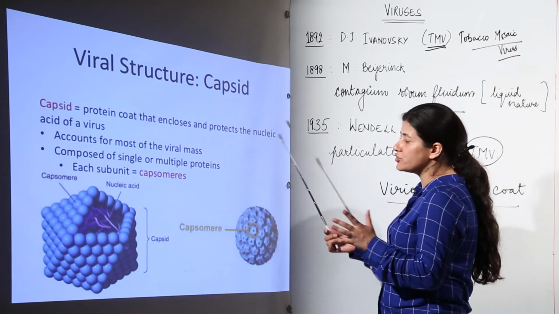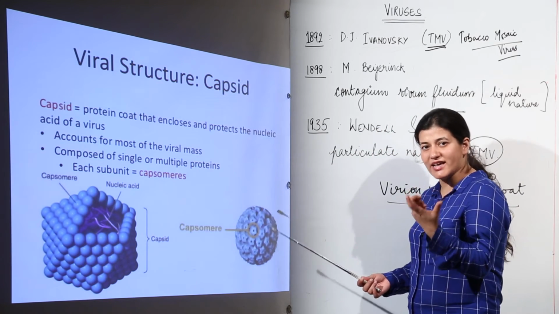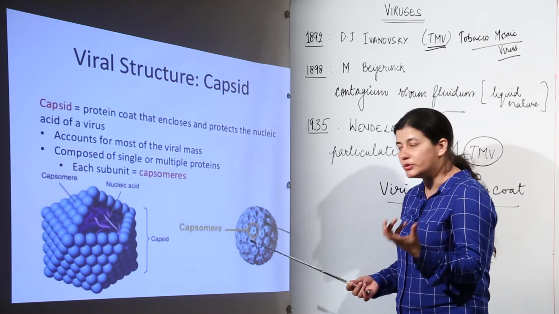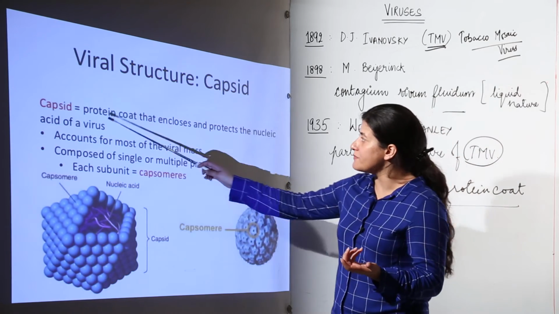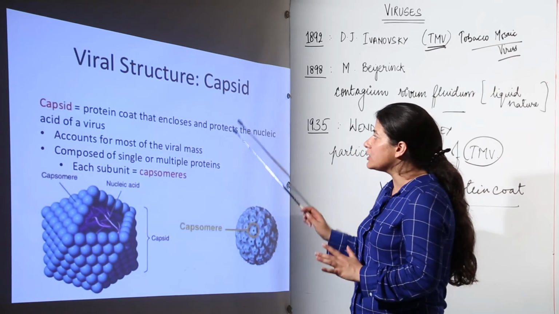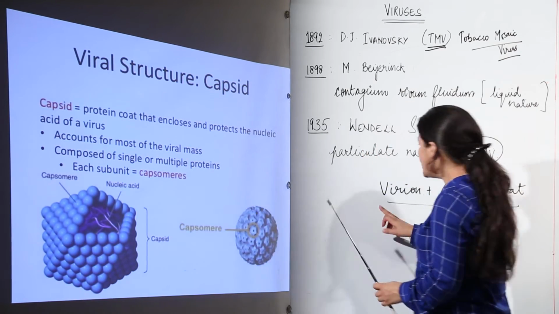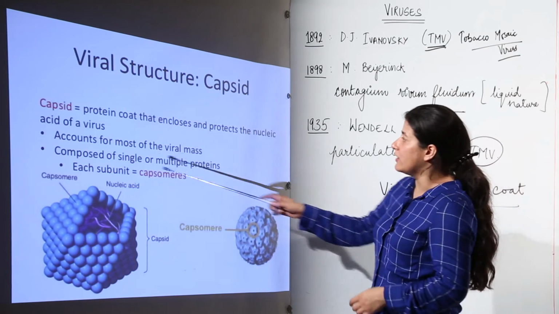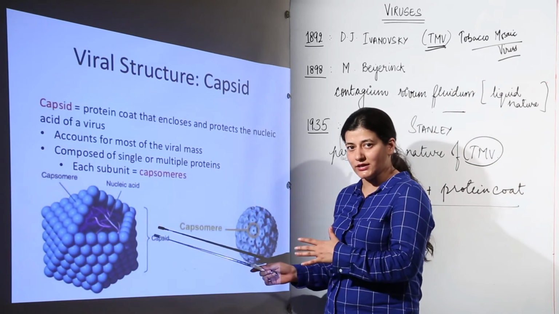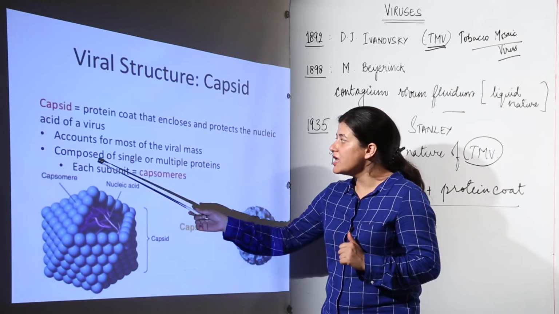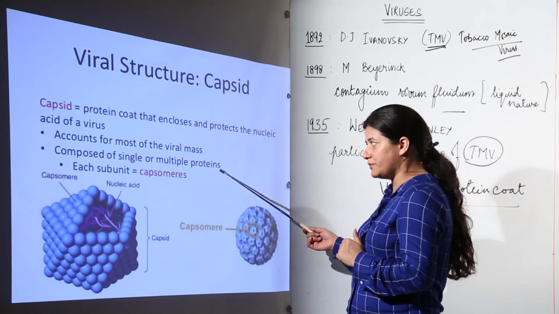Now come to the structure of the capsid. As I told you, it has capsomeres, which are individual units. So this is the capsid. It is a protein coat. It encloses and protects the nucleic acid of the virus. That nucleic acid is known as virion. It accounts for most of the viral mass, as much as 95%. It is composed of single or multiple proteins.